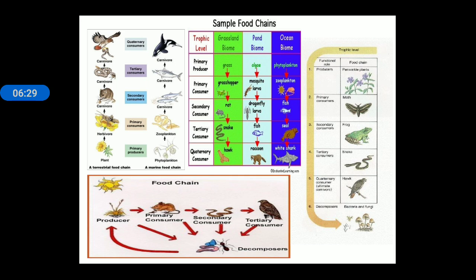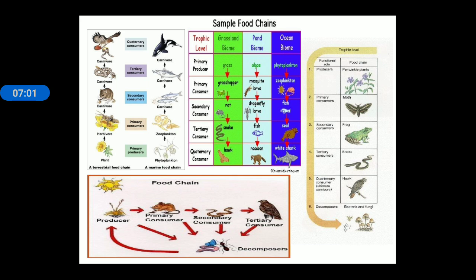So in the sample food chain area we can see there are the grassland biome, pond biome, and ocean. Means there are a grassland ecosystem, pond ecosystem, and ocean ecosystem. In these three, different food chains are running. In the grassland ecosystem we can see grasses, grasshopper, rat, snake, and hawk. In the pond ecosystem, algae, mosquito larva, dragonfly, fish, and raccoon. And in the ocean ecosystem, phytoplankton, zooplankton, fishes, seal, and white shark.